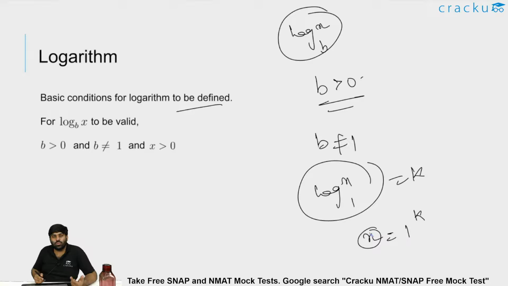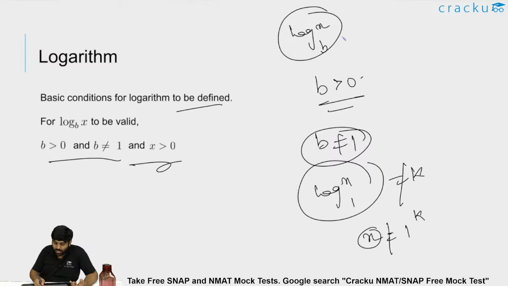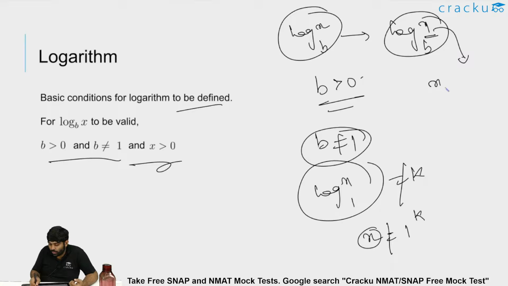1 power plus, minus 0.2, minus 20, minus anything, it would be 1. So x would be only 1, then log x won't be defined for any other value. So the base should not be equal to 1, but it has to be a positive number. So it has to be positive but not equal to 1. So firstly I will say base is not equal to 1, and x has to be positive. That is, when I say log of x to the base b, this resultant value is positive, because logarithm of some negative doesn't exist.